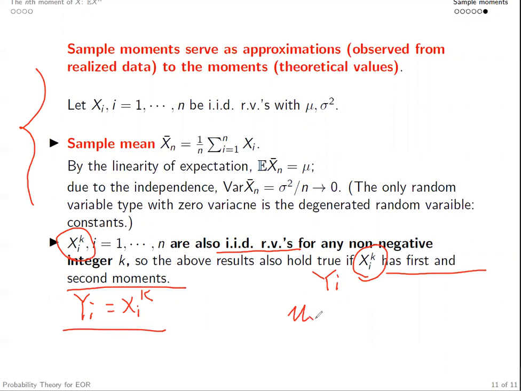Therefore, Y here will have mu_y and sigma square_y. Then the sample mean of Yi, which is the kth sample moment of Xi, will also go to the expectation of Yi, which is the expectation of Xi to the power k, the kth moment of Xi.